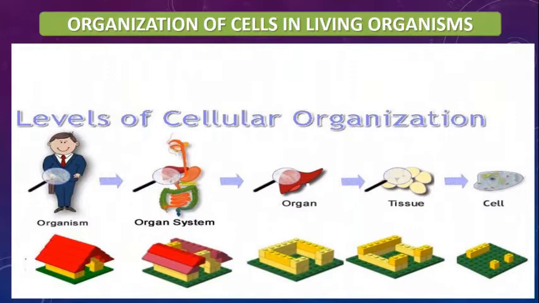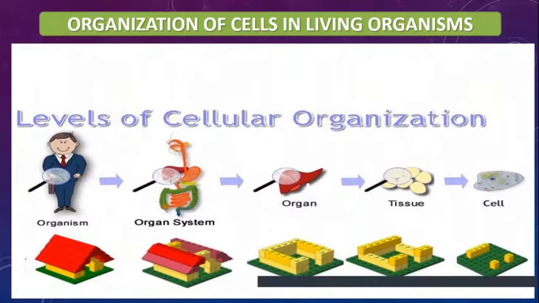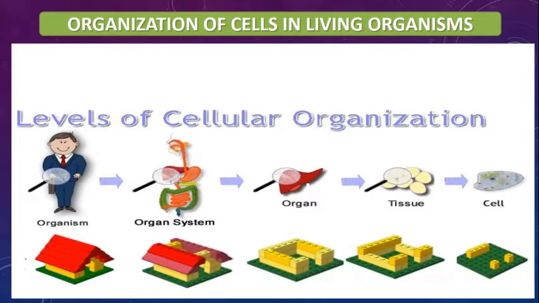When cells combine together and perform the same function, they form a tissue. When several tissues combine together and perform the same function, it is called an organ. When different organs combine together and perform the same function, it is an organ system. And when organ systems combine, they form a living organism.